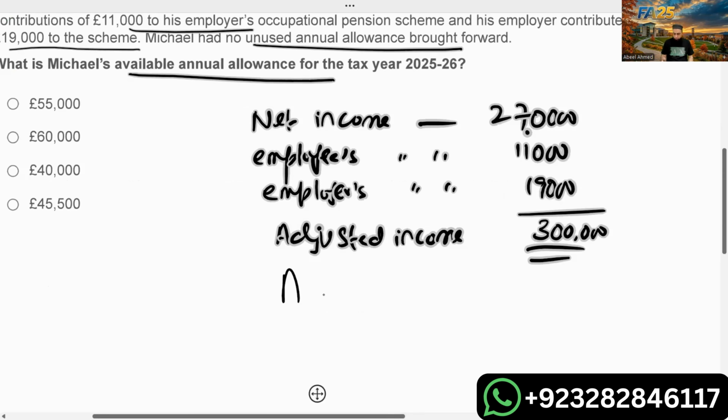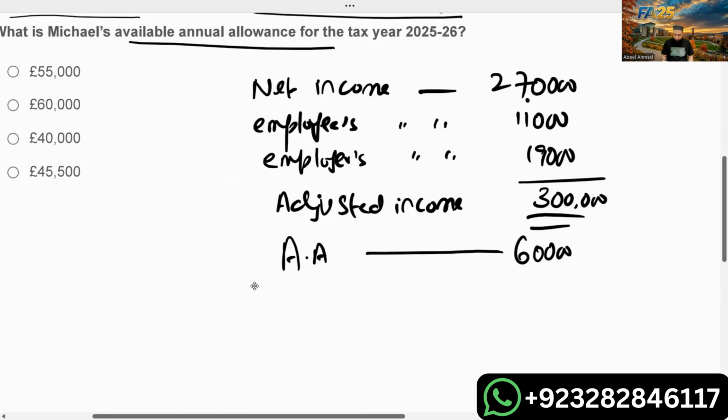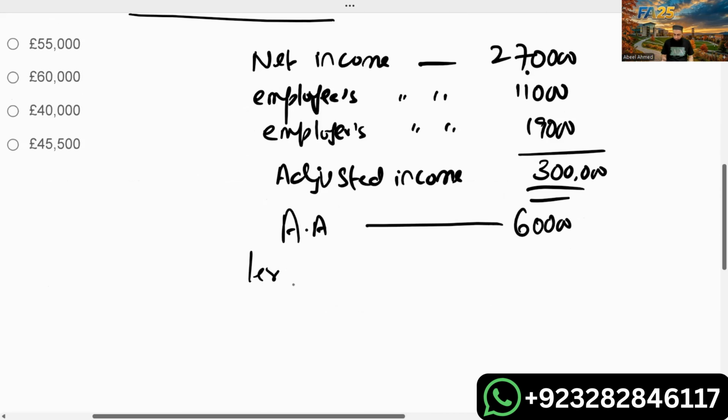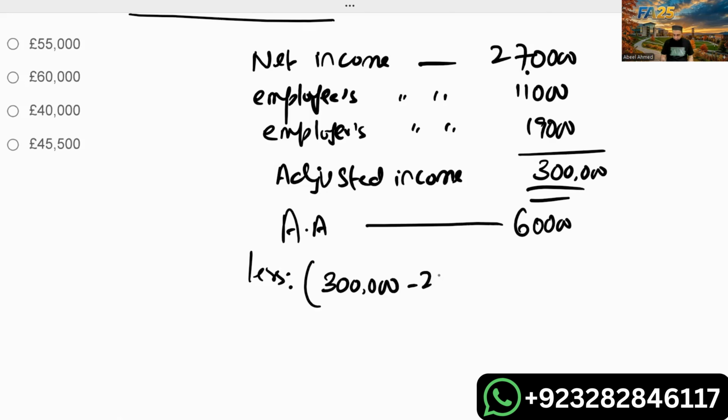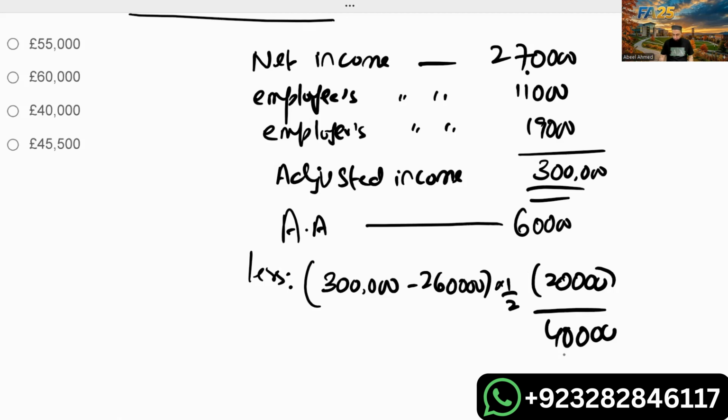So the annual allowance, which is 60,000, less the adjusted income, which is 300,000 minus 260, and we'll take 50% or half of this. So basically, Michael has an annual allowance limit of 40,000. Michael does not have the 60,000 annual allowance limit available in the current tax year, because his adjusted income is more than 2,60,000.